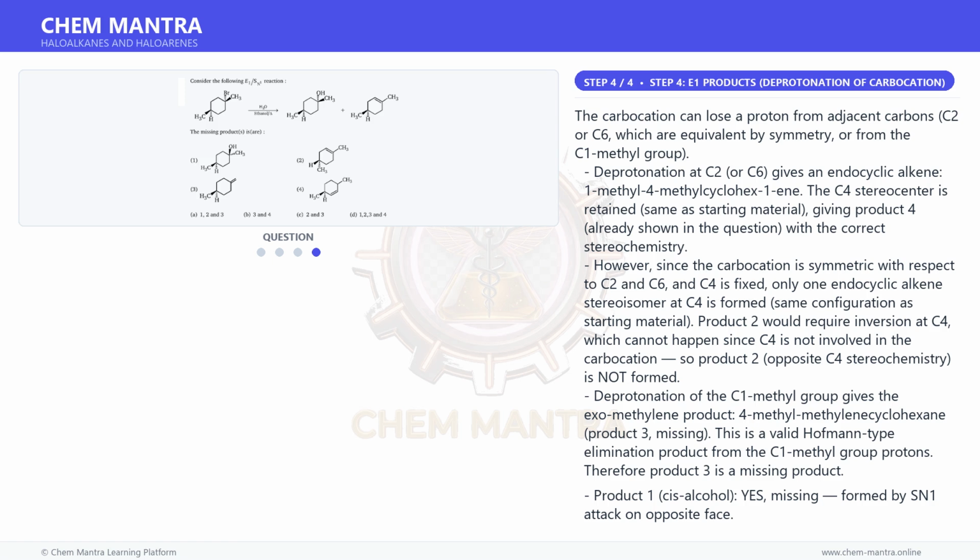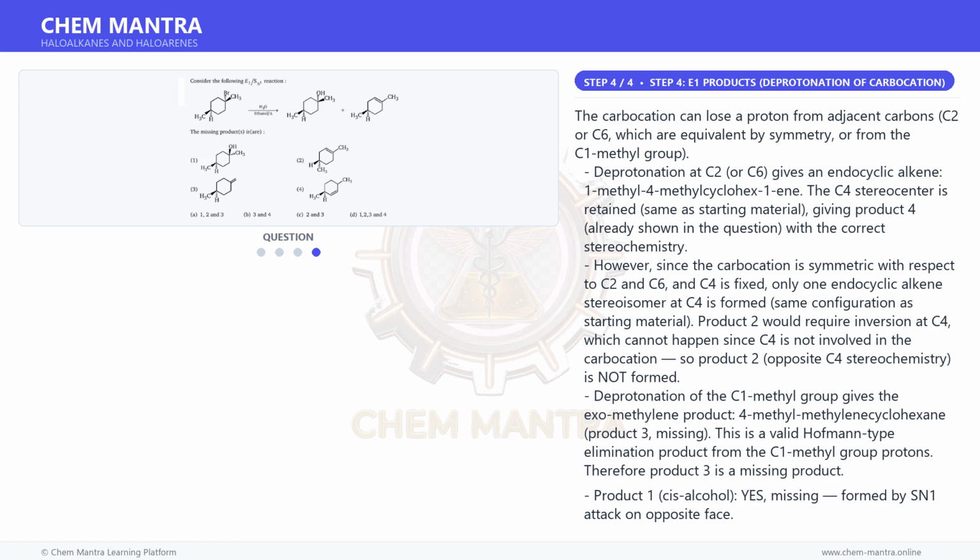Product 2 would require inversion at C4, which cannot happen since C4 is not involved in the carbocation, so product 2, opposite C4 stereochemistry, is not formed. Deprotonation of the C1 methyl group gives the exomethylene product, 4-methyl-methylenecyclohexane, product 3, missing. This is a valid Hofmann-type elimination product from the C1 methyl group protons. Therefore product 3 is a missing product.